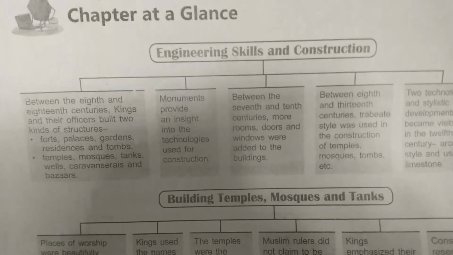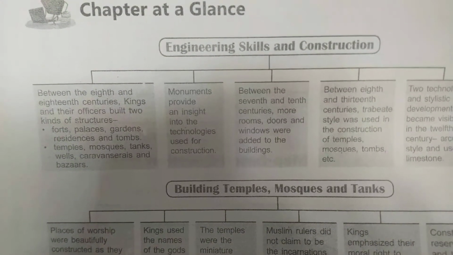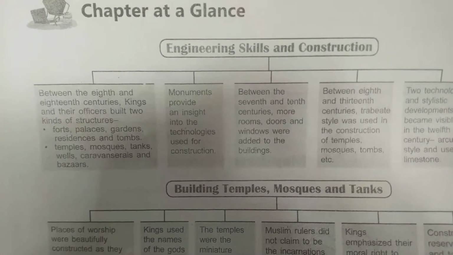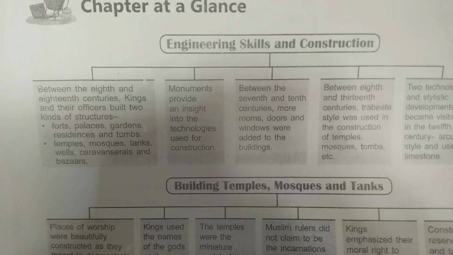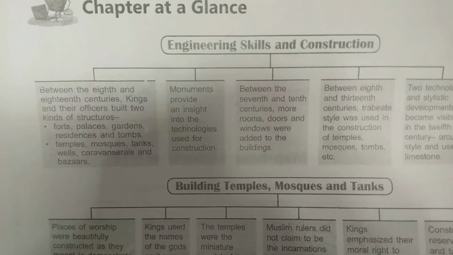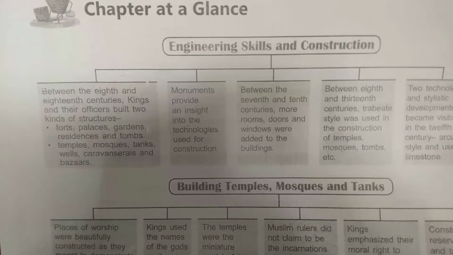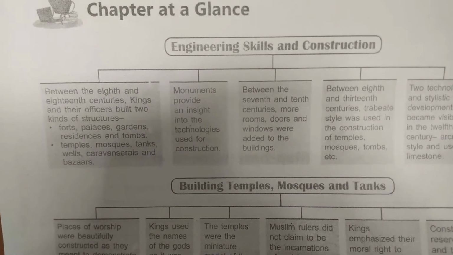As you can see, between the 8th and 18th century, kings and their officers built two kinds of structures. So which are they? One kind of structure they were building was forts, palaces, gardens, residences and tombs. Next, the second kind of building they were constructing was temples, mosques, tanks, wells, then caravansaries and bazaars.